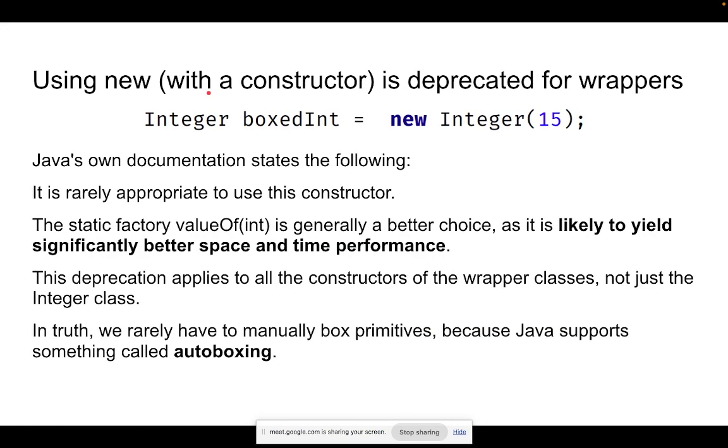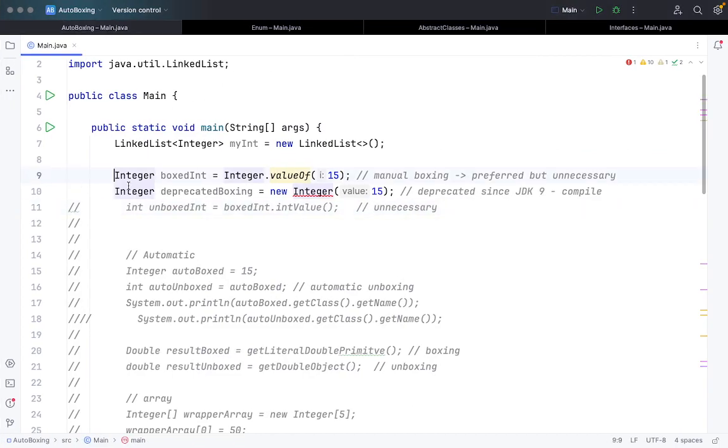Okay, now we have seen two types of boxing, that if I can't pass a value directly to the integer variable, I am using an integer wrapper class, right? So how can I fix this if I can't use these two methods, line number 9 and 10? It's not recommended, so what should I do? What they say is I can simply use the integer wrapper class instance and pass it this. So this is called automatic boxing.